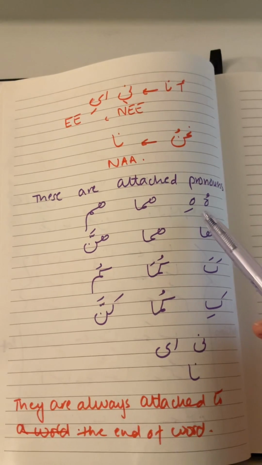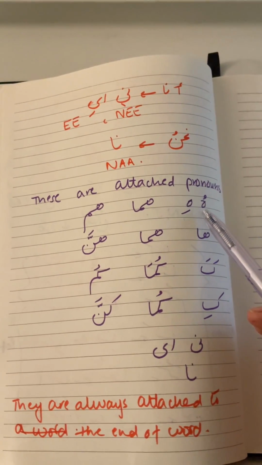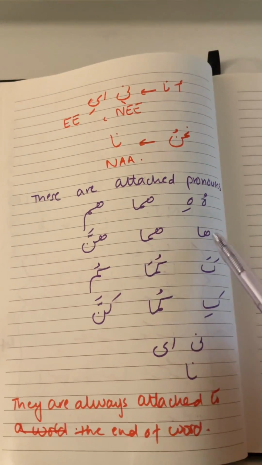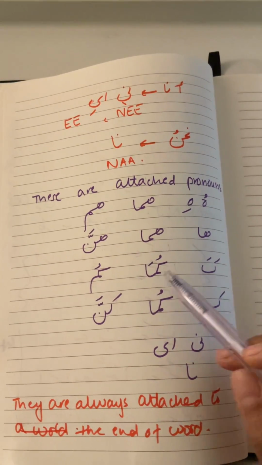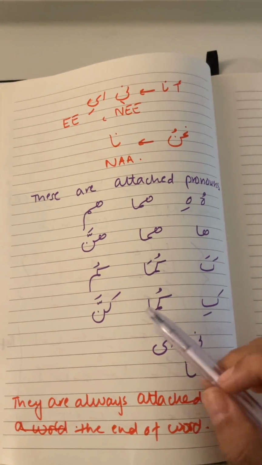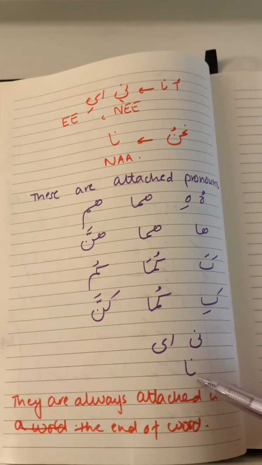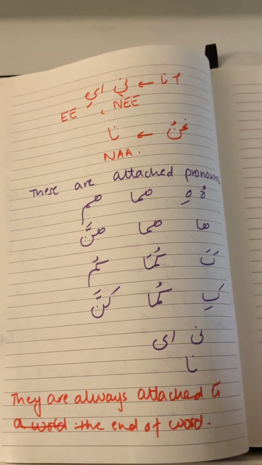For now, just remember that the attached pronouns are hu or hi, huma, hum, ha, huma, hunna, ka, kuma, kum, ki, kuma, kunna, ni or i, and na, and what they represent. You should also know that.